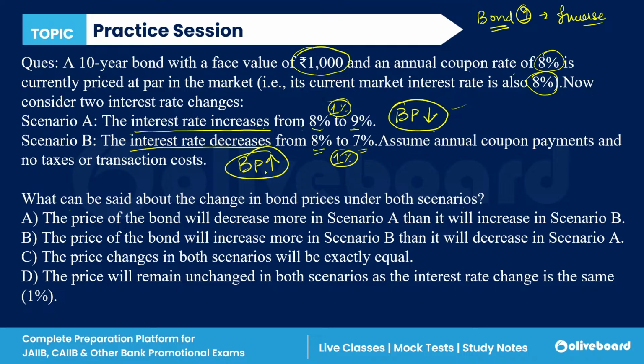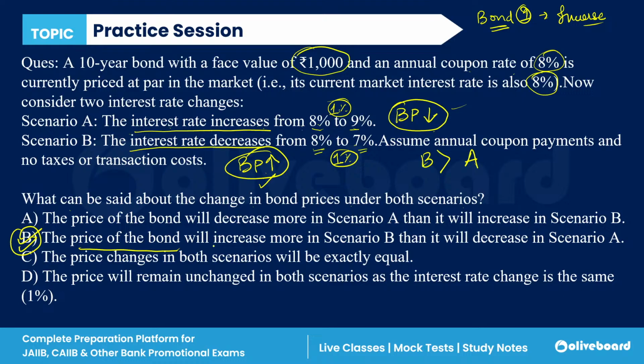In scenario 2, the bond price is increasing, and the interest rate changed by the same percentage. So the increase in scenario B will be more than the decrease in scenario A, which means B is the correct answer.